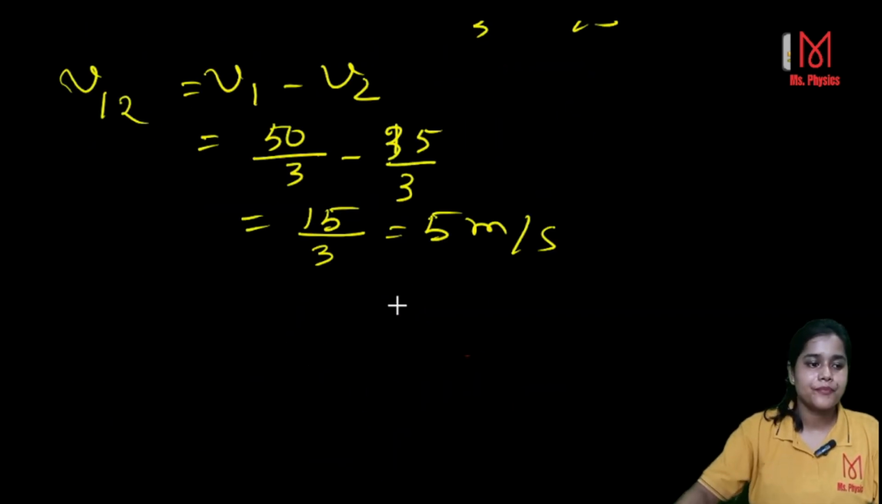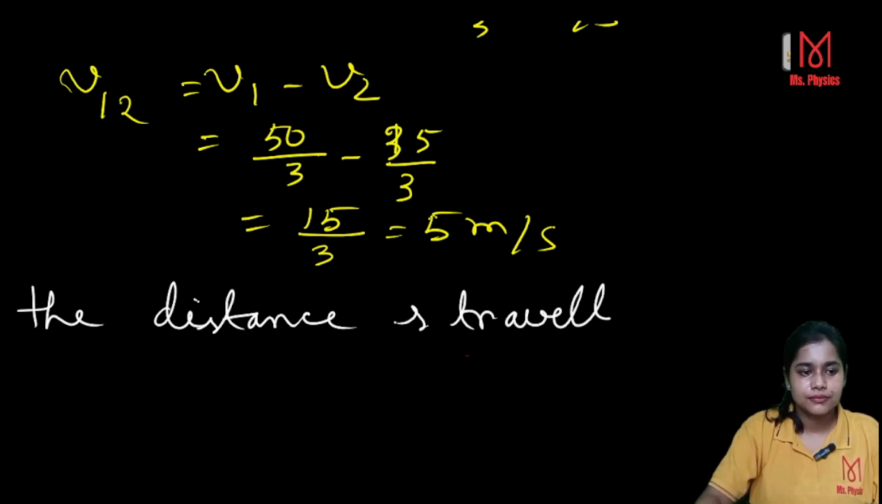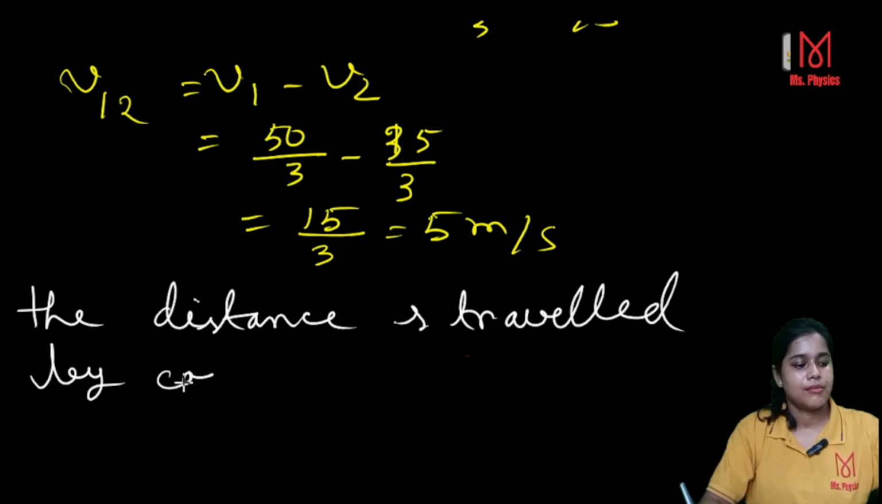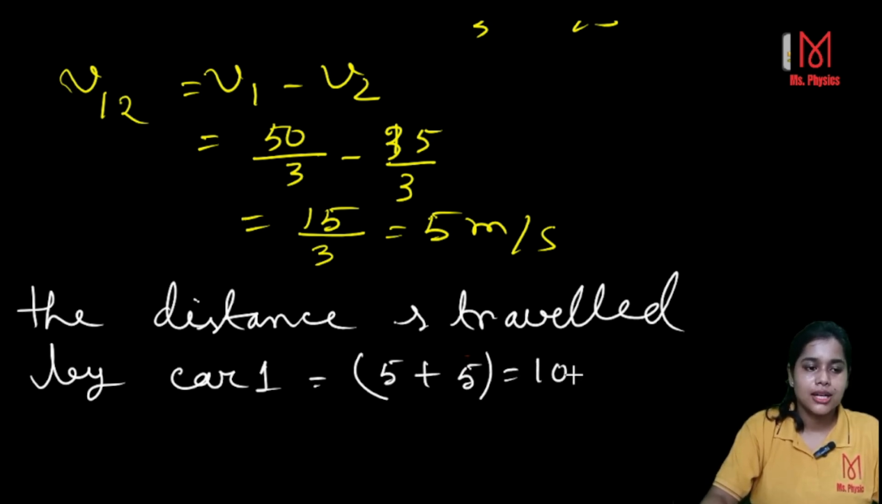So therefore the distance traveled by car 1 is equal to 5 plus 5, which is equal to 10 meter. So this is the distance.